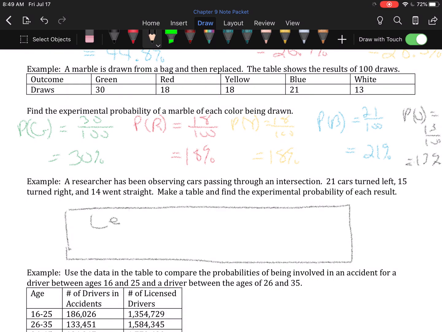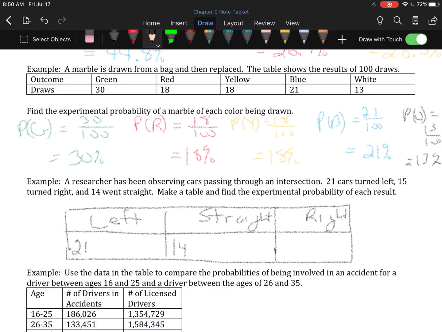They turned left, they went straight, or they turned right. They turned left 21 times. They went straight 14 times, and they turned right 15 times.